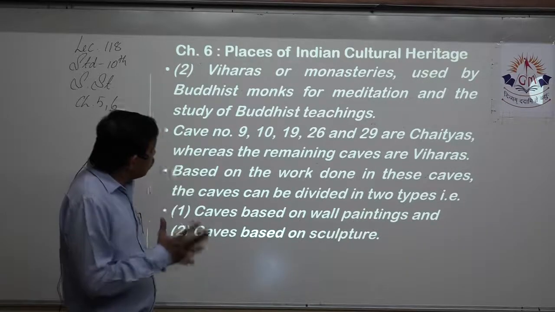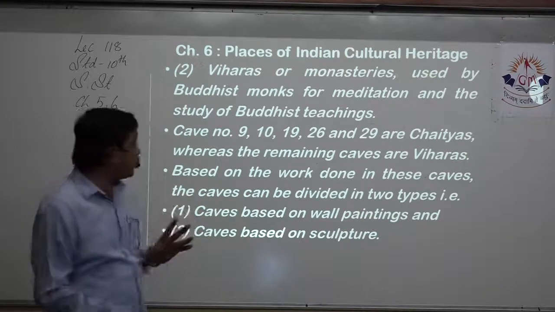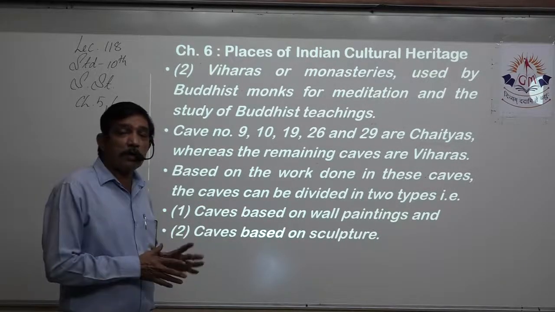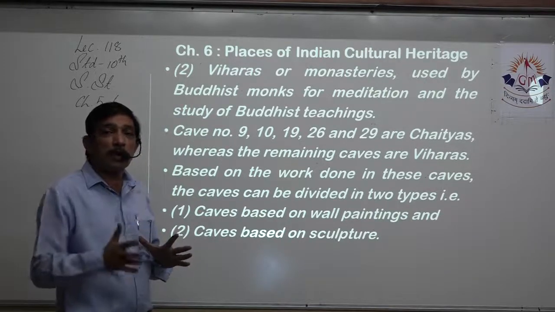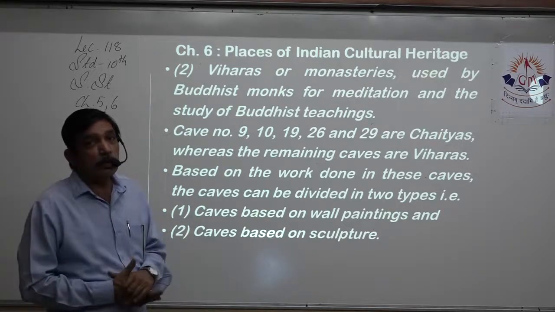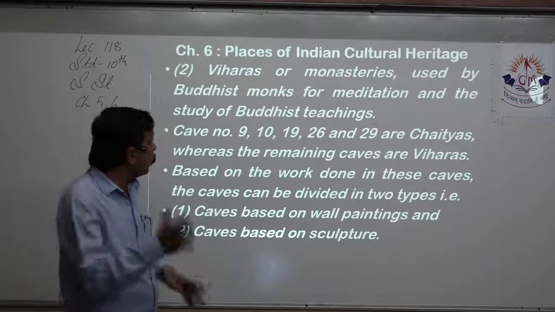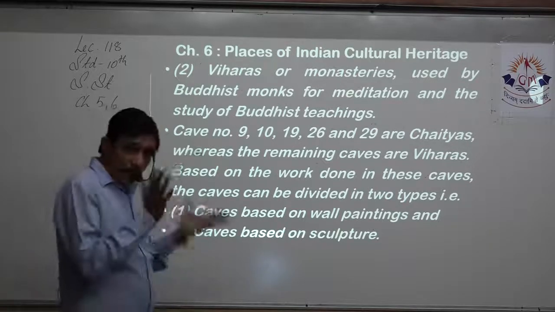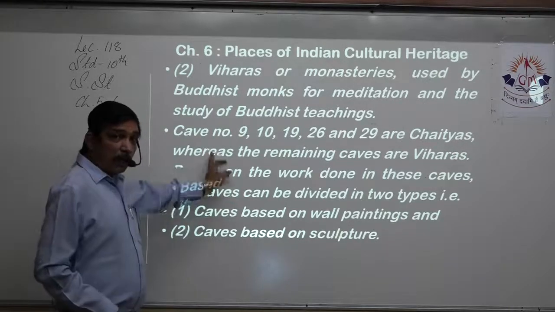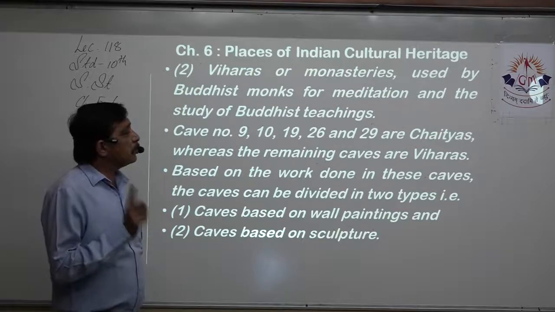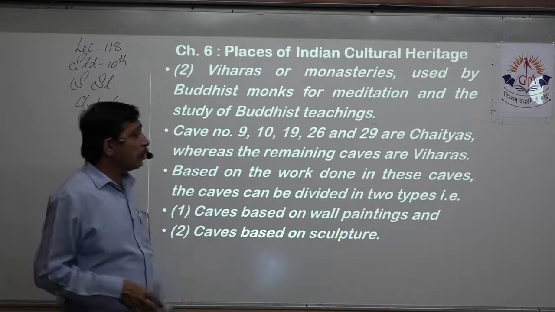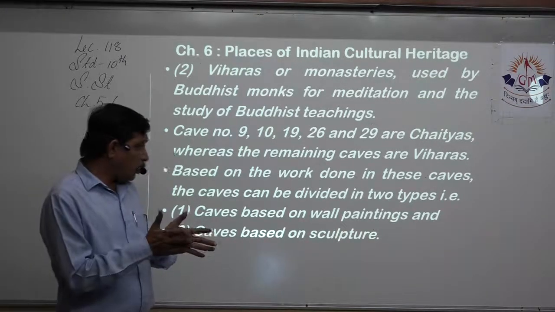What is Chaitya and what is vihara? We already know that from previous chapters. Viharas are used by Buddhist monks for meditation. When the Buddhist monks go from one place to another, in that transition period they need to stay somewhere. They need to offer their prayers and meditation, and that's called a vihara, where they can rest. Chaitya is the worshipping place, and for study of Buddha's teachings. Now, very important: caves number 9, 10, 19, 26 and 29 are all chaityas, whereas the remaining caves are viharas.